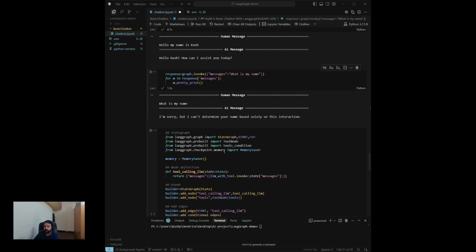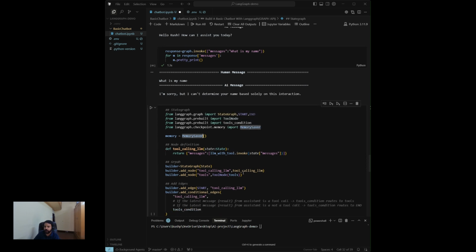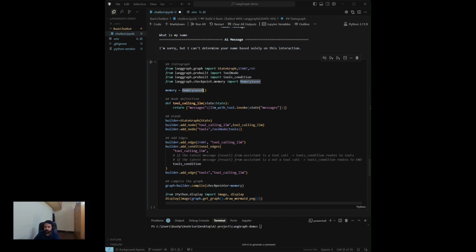Now into this we'll just pass our memory saver here and it will save the memory. This complete graph is the same as before. We have just passed the memory saver here. Let's try to execute it. Can't include the tool node from LangGraph.